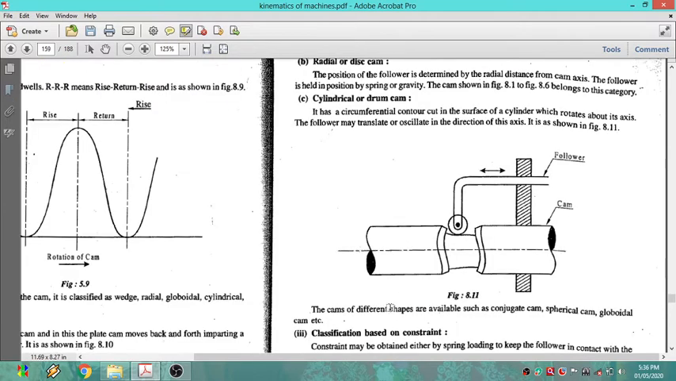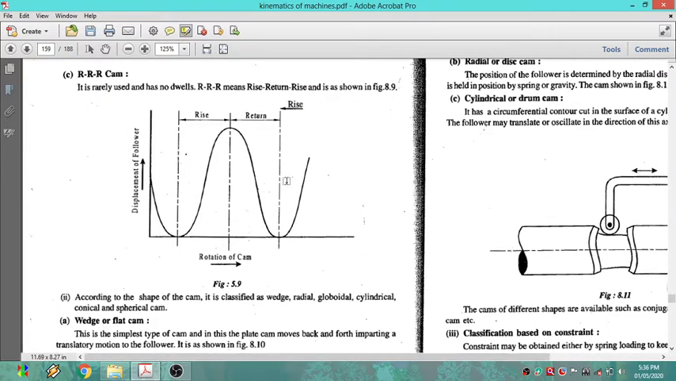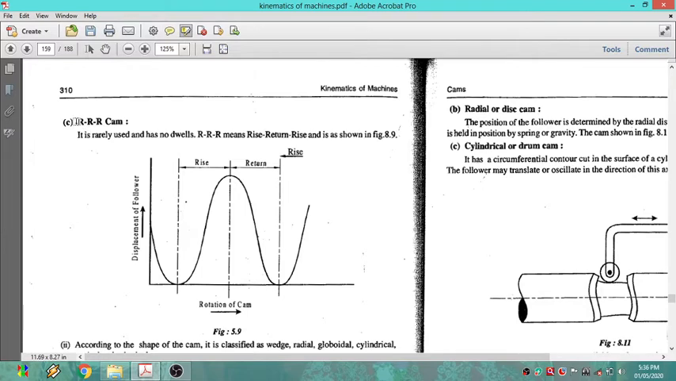The third one, if you observe, what is it? I can say that it is a return, rise, return. Or else you can also say rise. If you take it here, it is a rise, again a return, again it will rise. You can also say rise, return, rise.